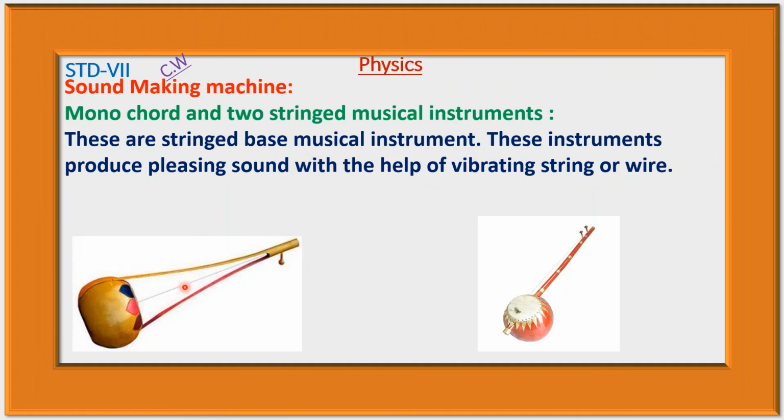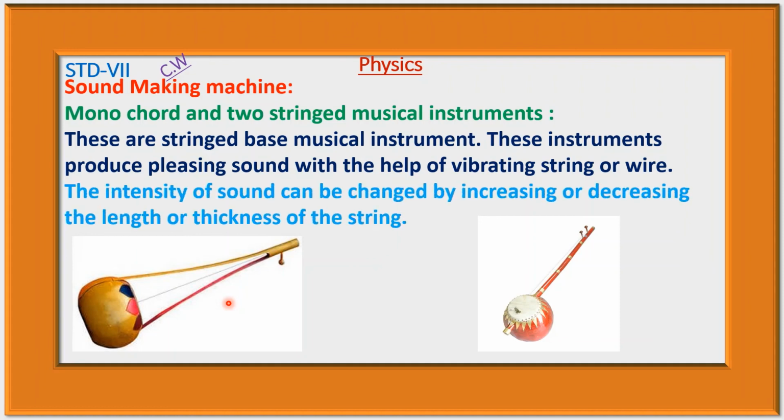Here one string and here two strings. These instruments produce pleasing sound with the help of a vibrating string or wire. If we pull this string and release it, then this string will vibrate and produce musical sound.